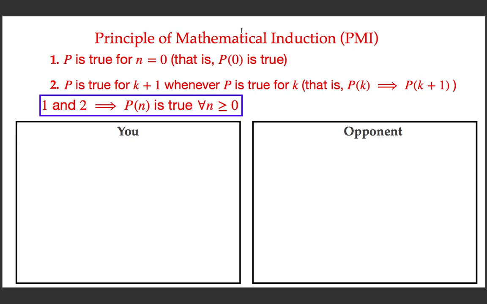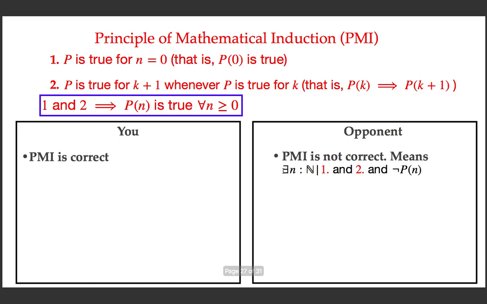You are claiming that the principle of mathematical induction is correct. Okay, that is what you claim. Then your opponent is saying, no, it's not correct. So what is the meaning? If the opponent is saying the principle of mathematical induction is not correct, it means there exists at least one value for n such that P of n is not correct. That means there exists a natural number such that conditions 1 and 2 are correct, but for this natural number, the predicate is not correct.